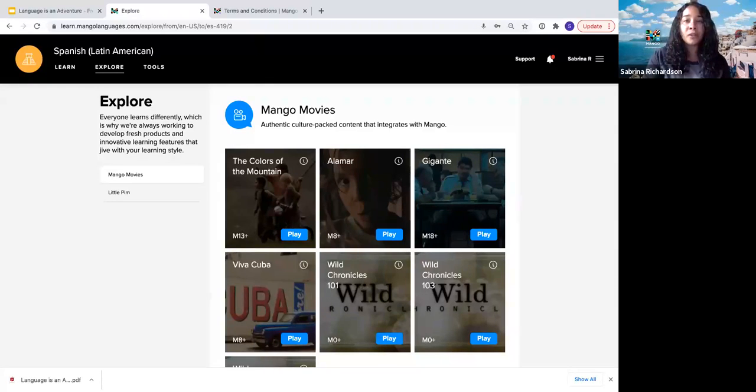And there are two different ways that you can navigate through these. So one of them is called movie mode. It's pretty traditional to just watch the film on Netflix or a DVD, but our methodology is applied to it. So you can utilize the subtitles in both English or the target language, and then we've got that semantic color mapping. So you're still learning the same way you are through Mango, but you're also enjoying a film.